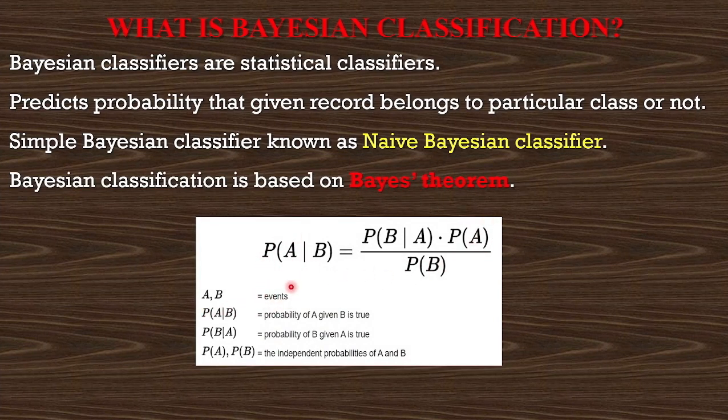A and B are two events which occur in day-to-day life. Now what is probability of A slash B? It is the probability of A given B is true. Similarly, what is probability of B slash A? It is the probability of B given A is true. And what are probability of A and probability of B? They are the independent probabilities of A and B respectively. So we have to apply this formula: P of A slash B equals P of B slash A into P of A, divided by P of B. And this formula will give us all the answers for naive Bayes classifiers.